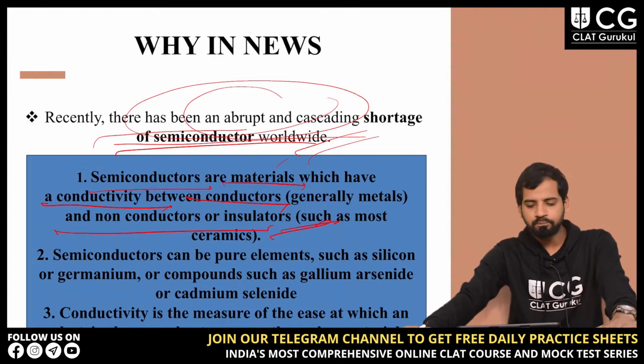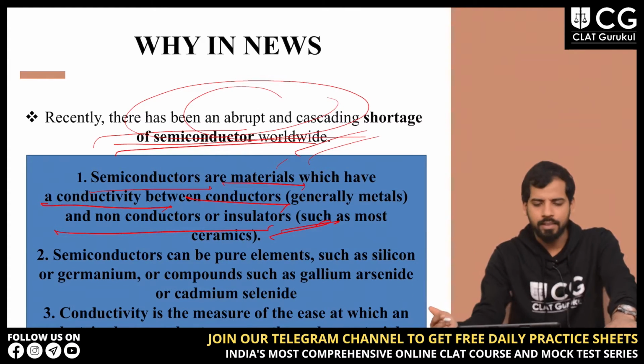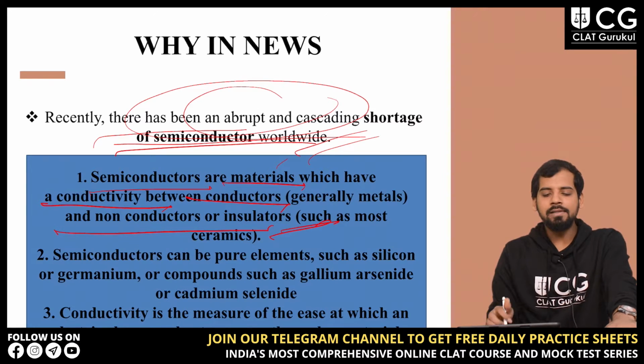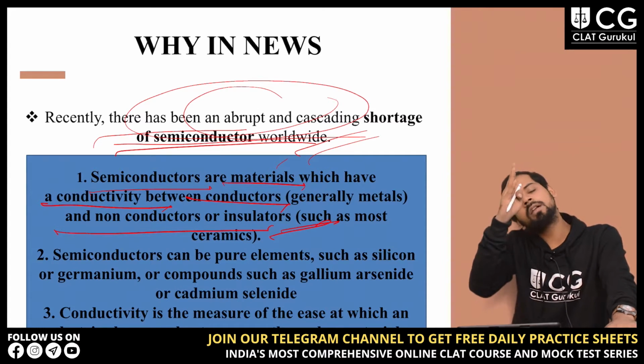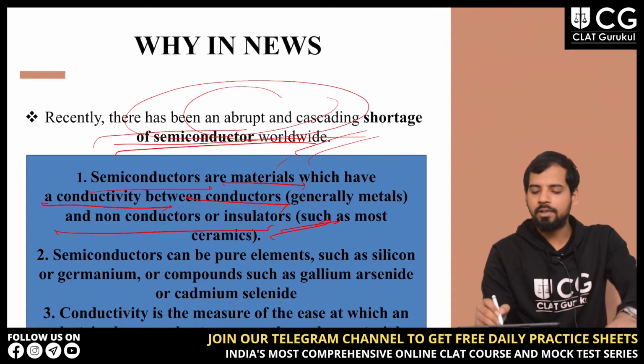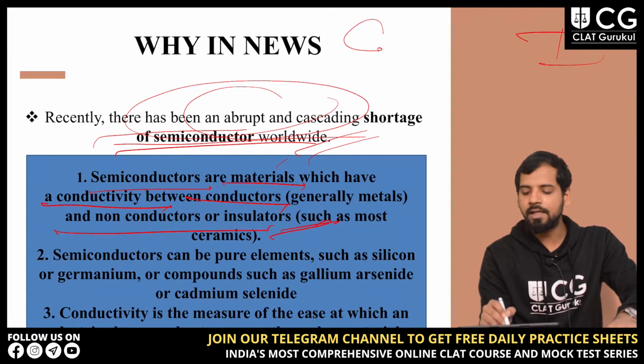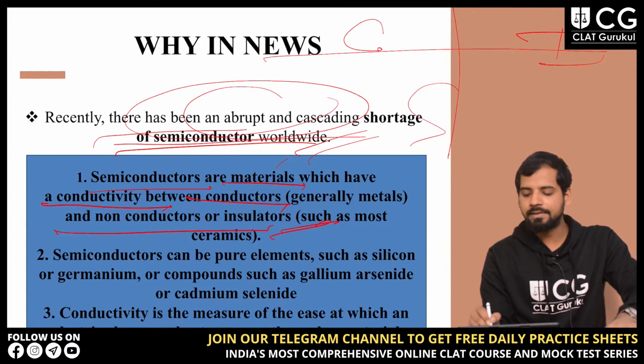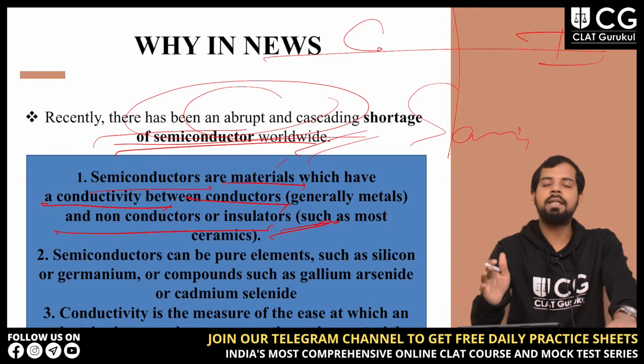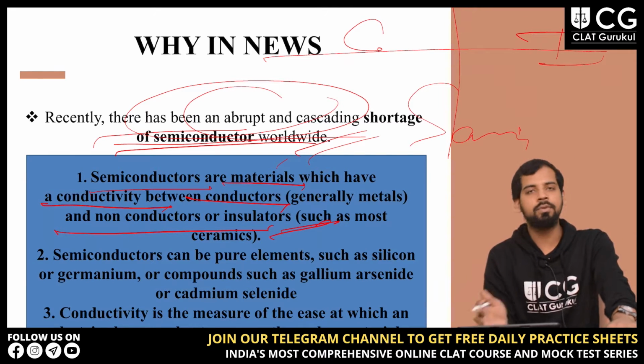Non-conductors means insulators. A semiconductor falls between the conductor and the insulator. So this is the conductor, this is the insulator, and this is the semiconductor, which has a property between these two.